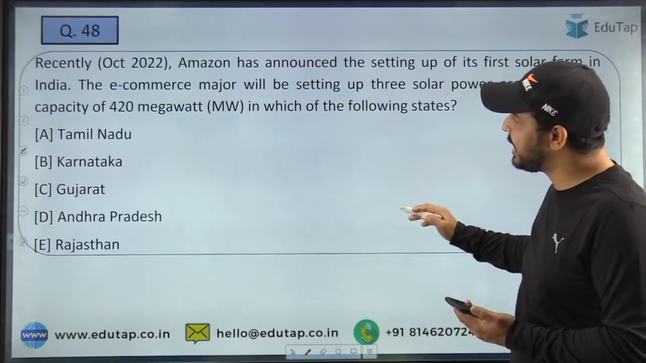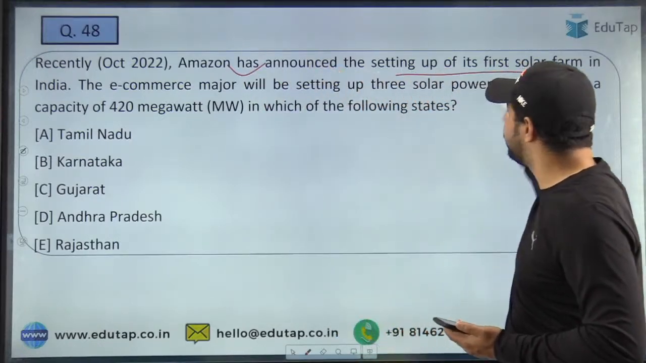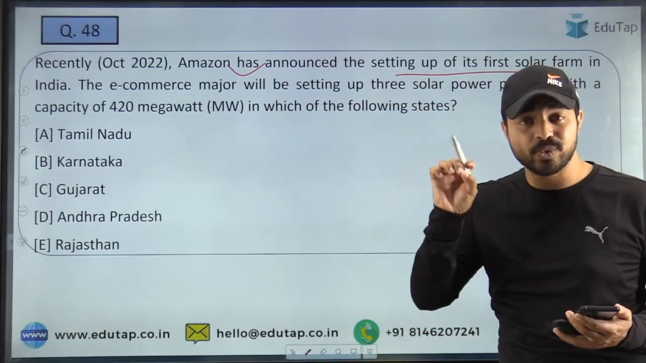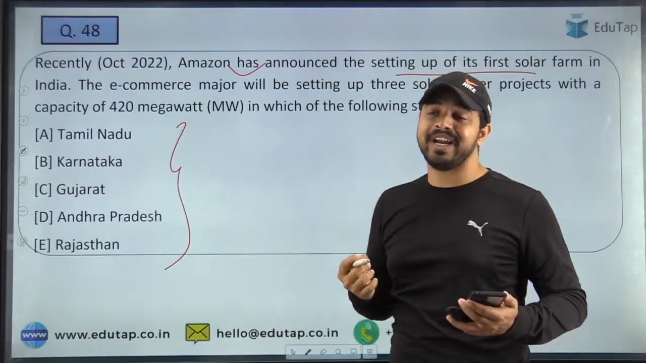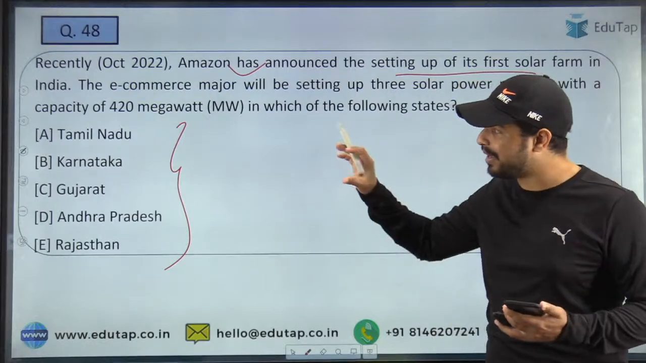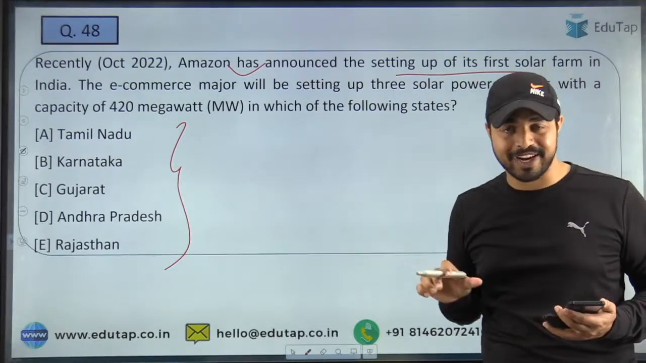So here guys, you can see that Amazon has announced the setting up of its first solar farm. तो ये जो पहला solar farm है, ये यहाँ पर कौन सी जगह पर बनने वाला है? What is the name of the state that you are required to identify, जहां पर ये पहला सोलर फार्म इंडिया के अंदर बनाने वाला है Amazon?